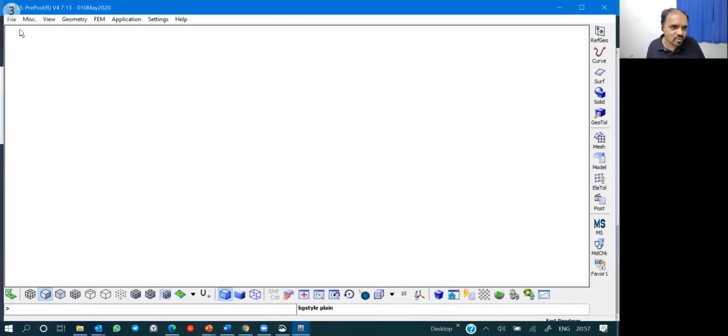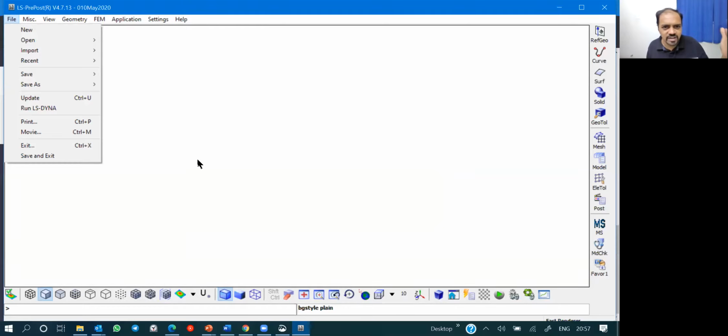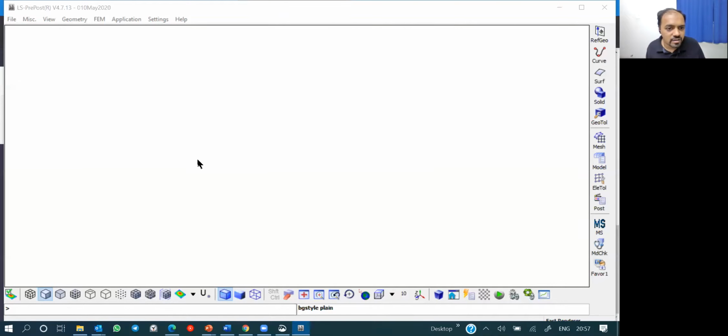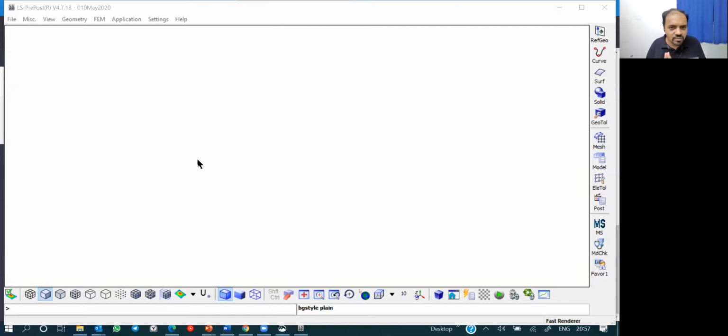So this is LS Prepost. This is how you get an interface with it. Yes. So Mohammed, what are we going to do? Once we do LS Dyna with LS Prepost, which is a free tool, the Hypermesh batch is going to launch. And you can join that Hypermesh batch because LS Dyna batch and Hypermesh batch can go hand in hand. And then you will be getting a lot of information about Hypermesh. But we are purposefully making it separate. So there is going to be Hypermesh plus LS Dyna.